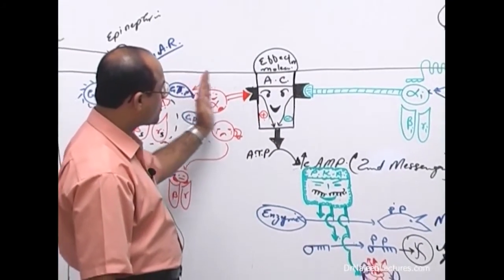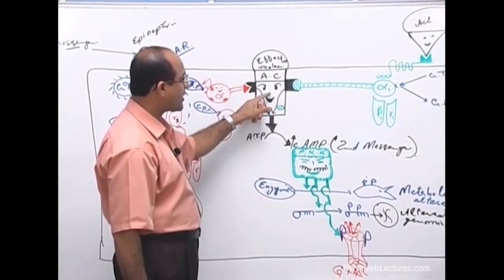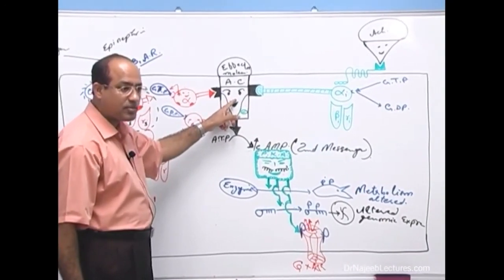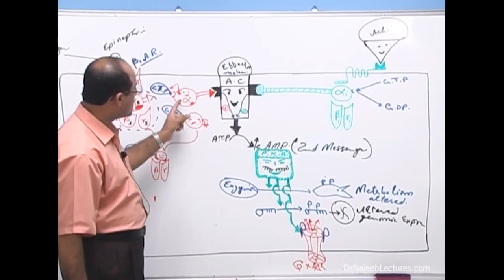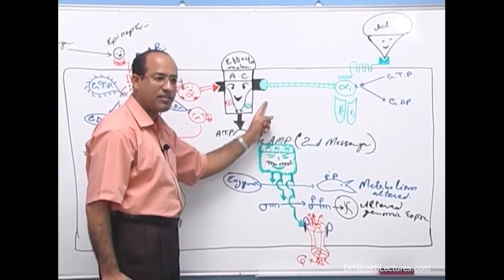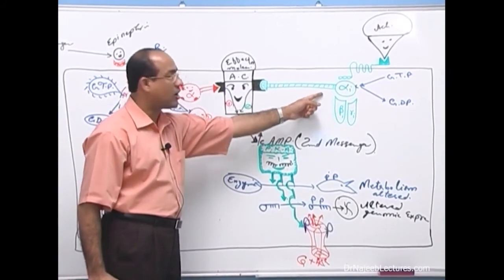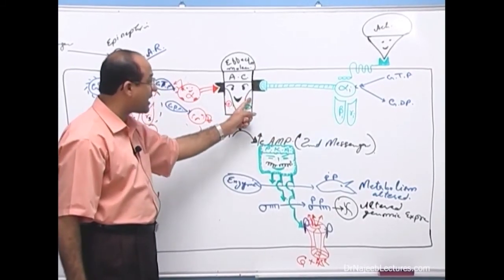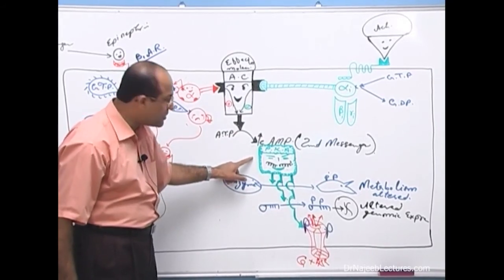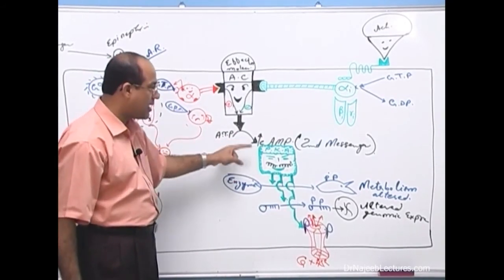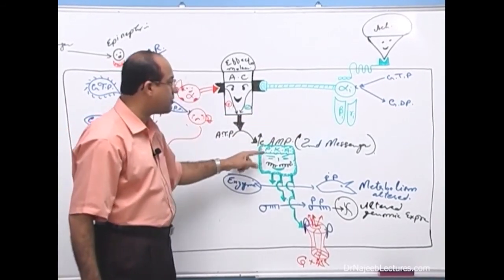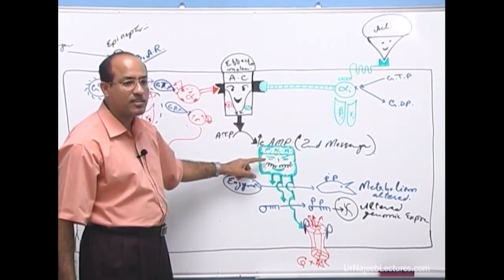G stimulatory, by stimulating adenylyl cyclase, increases cyclic AMP level, and G inhibitory, by inhibiting adenylyl cyclase, decreases the level of cyclic AMP. It means the G stimulatory system activates the protein kinase A system, and the G inhibitory system inhibits it.